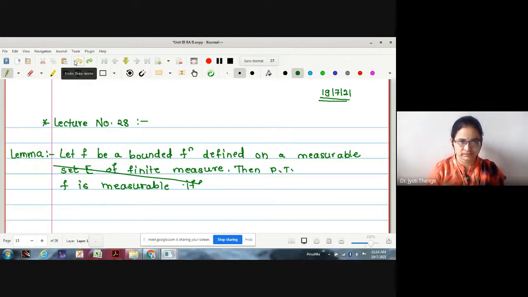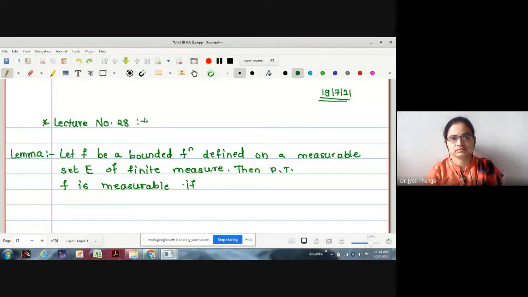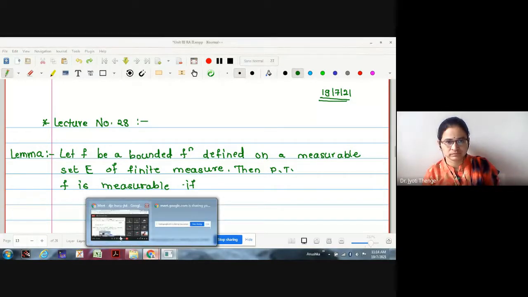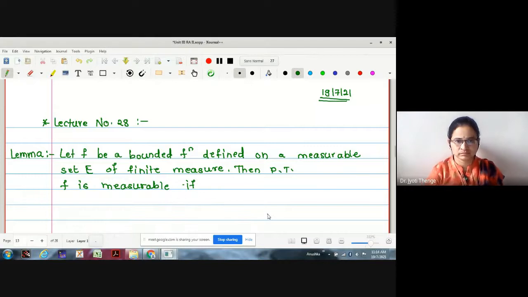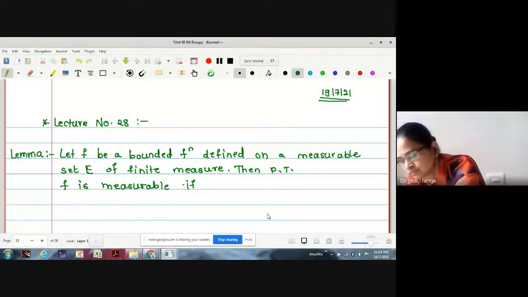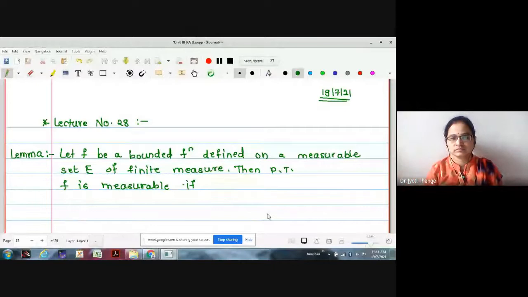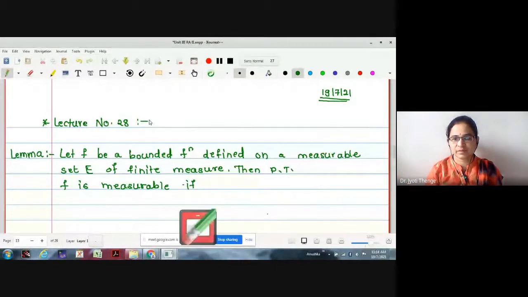Wait a minute. Actually, we don't have much time to complete the preposition. Now it is working. Very good.